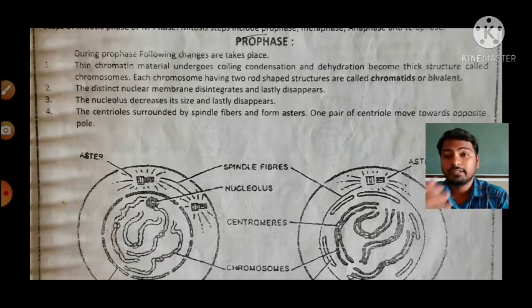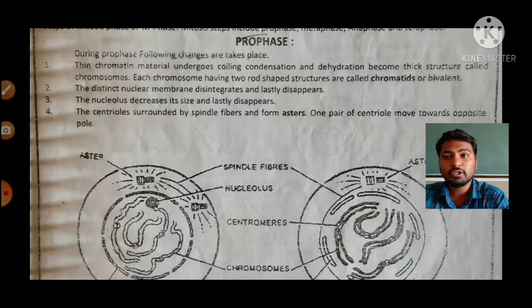In the prophase, the chromatin material which is present inside the nucleus starts coiling. Coiling means rotating, or the formation of rounds.